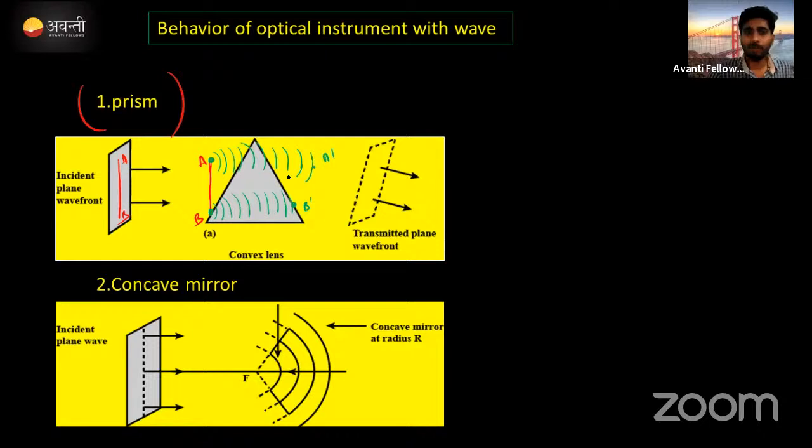Correct now? Now we want this, the refraction takes place in a prism. Now if you want to draw the wavefront, just draw a tangential line on these points. Now it will become A dash B dash. Correct now? Again the particles will move in a forward direction as a wavefront, like this, like this, like this. This is the behavior of a wavefront in a prism.